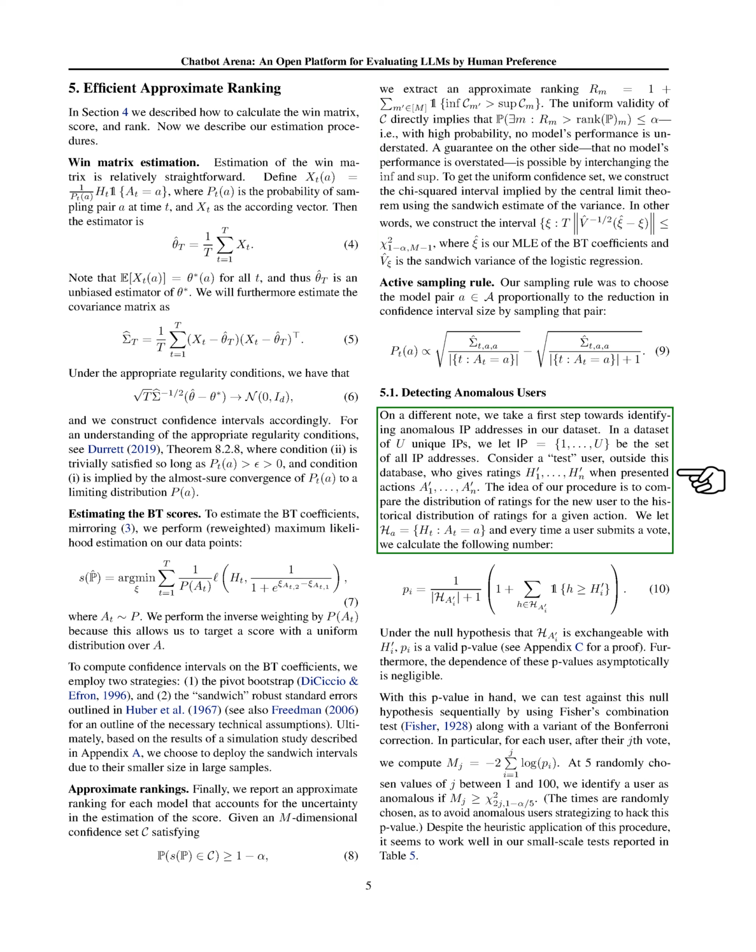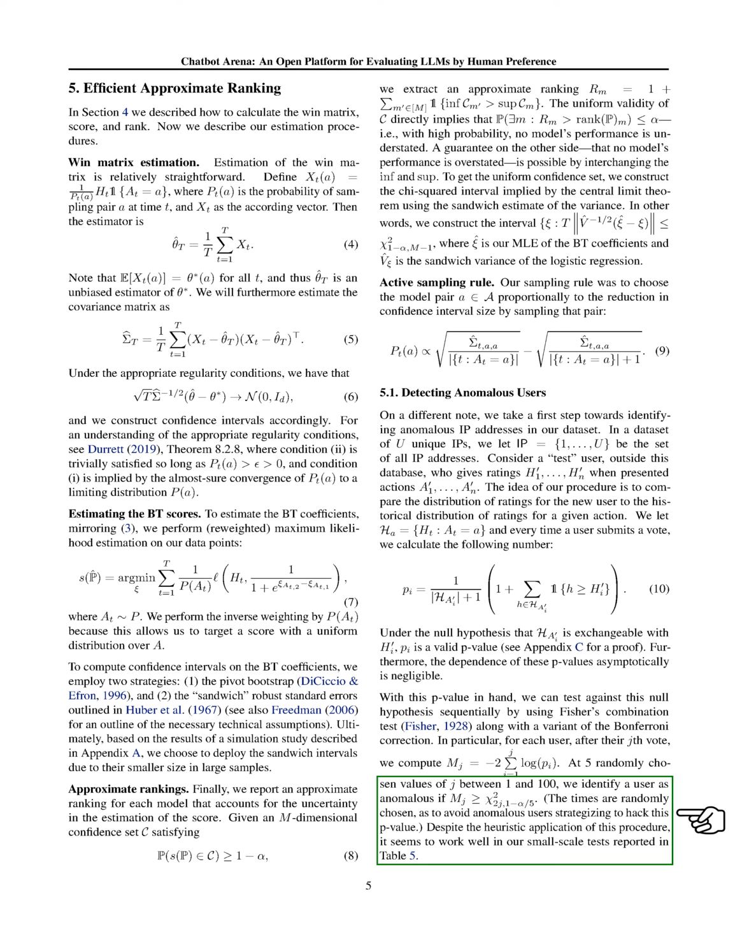Additionally, we introduce an active sampling rule for detecting anomalous users, specifically anomalous IP addresses in our dataset. By comparing the distribution of ratings for a new user to historical ratings for a given action, we can identify anomalous users using statistical tests and corrections. Despite the heuristic nature of this procedure, it has shown promising results in our initial tests.